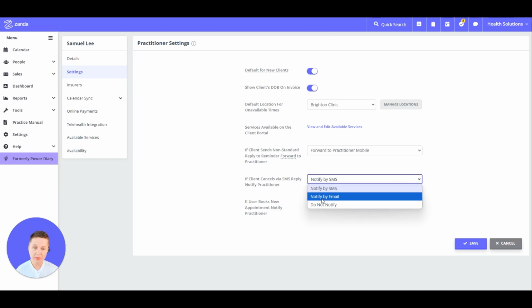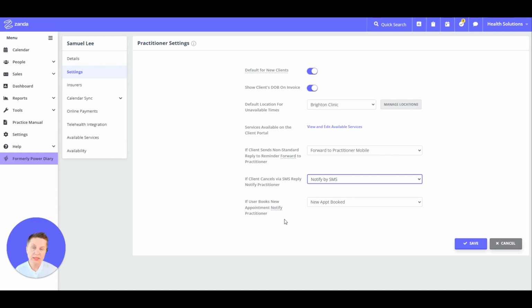So this can be set up here, and again, the practitioner can be notified by SMS or by email, and additional charges for sending an SMS message will apply. So beware of that, and you can set this up here on this page.